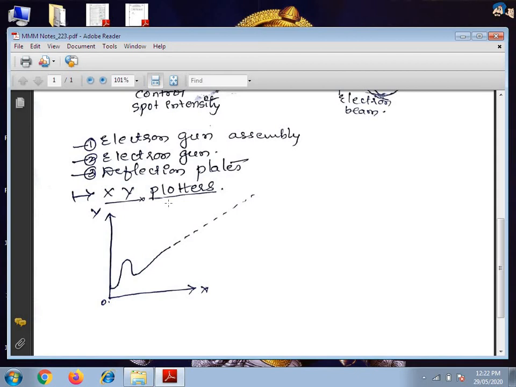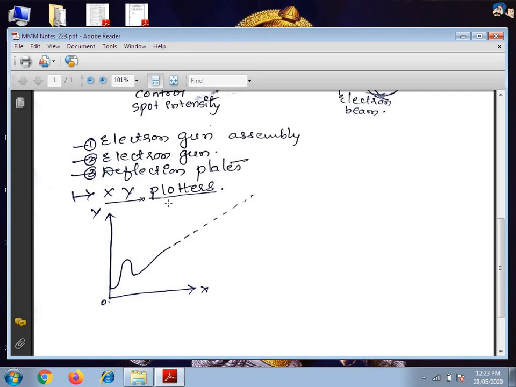This is done by having one self-balancing potentiometer to control the position of the paper, that is graph paper, while another self-balancing potentiometer controls the position of the pen. Graph paper is required, pen is required. So this all comes under the XY plotter. In some XY plotters, one self-balancing potentiometer circuit moves a recording pen in the X direction and another self-balancing potentiometer circuit moves the pen in the Y direction, while the paper remains stationary.